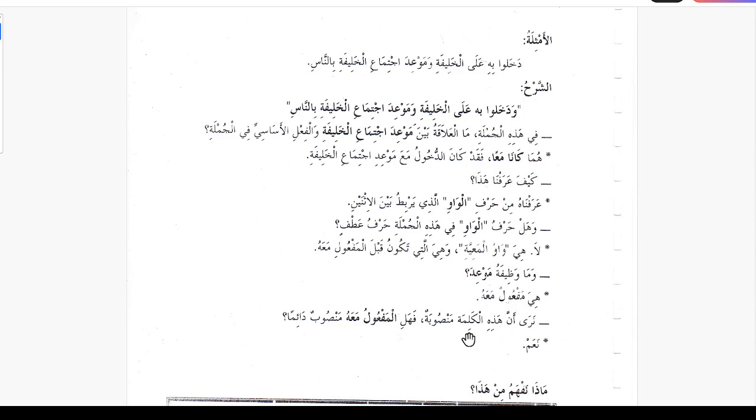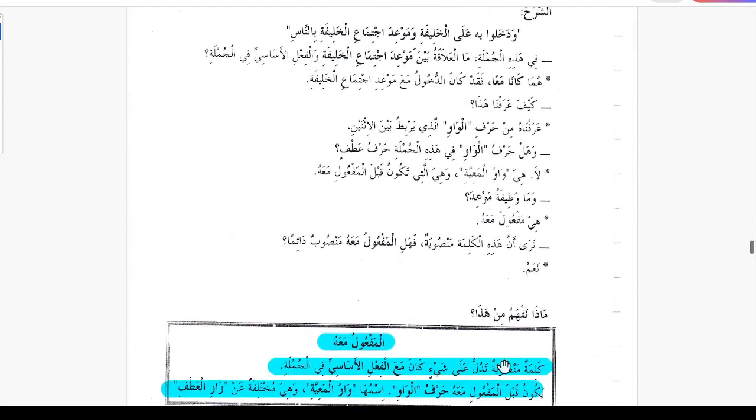Nara anna hazihil kalimatil mansuba. We know that this word is mansub. Fahalil maf'ul mahu mansubun daiman? So is maf'ul mahu always mansub? Naam, yes.